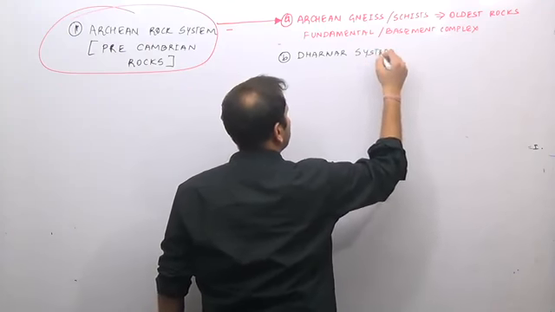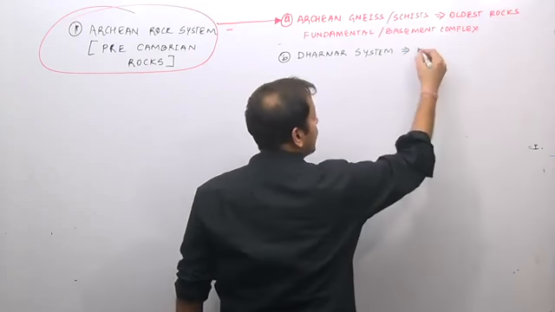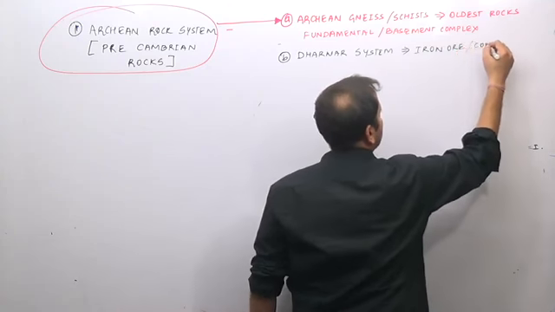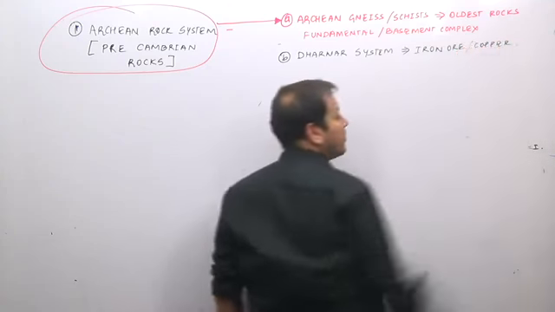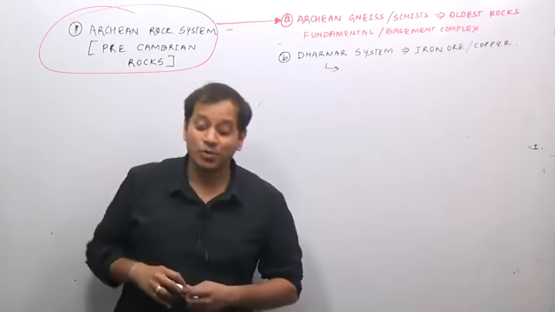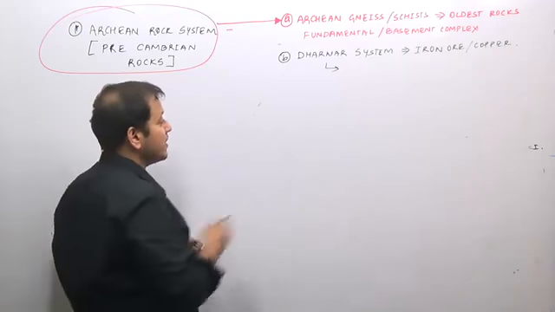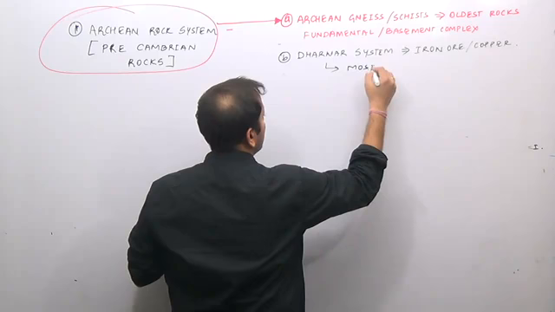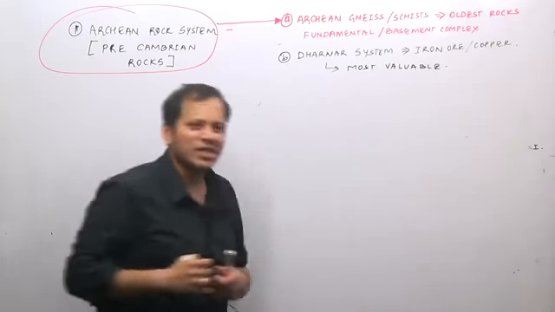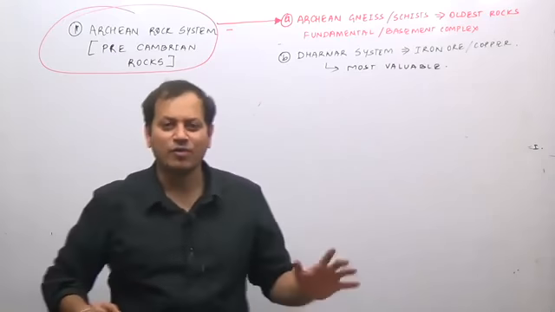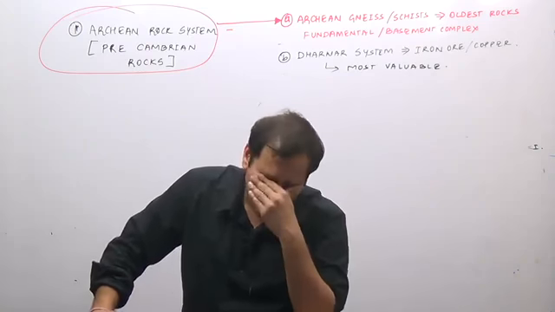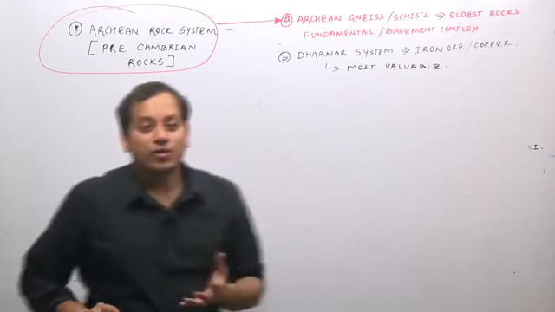The Dharwar system is important for the most valuable minerals: iron ore, copper, manganese, etc. are formed in this region. It is the most valuable in terms of metallic minerals and raw materials. Why? Because iron and steel industry is the base of all industry. So if there is an iron and steel industry, then obviously all other industries flock to that region.